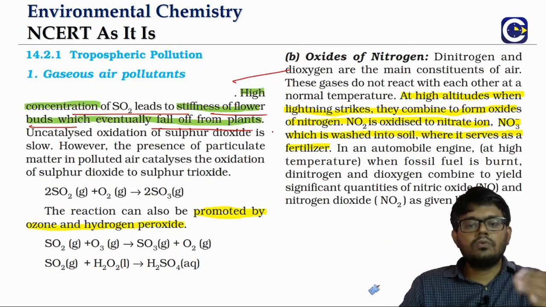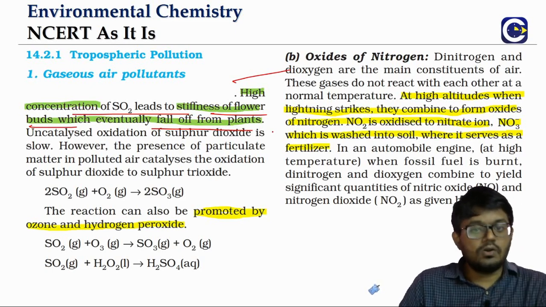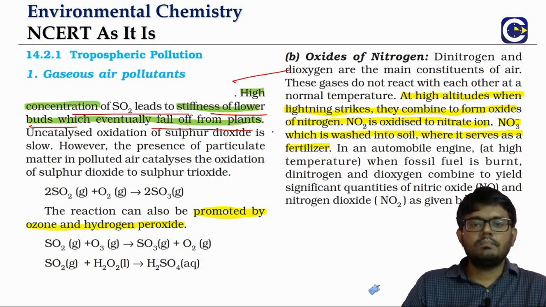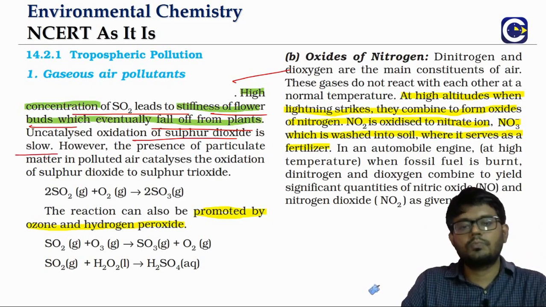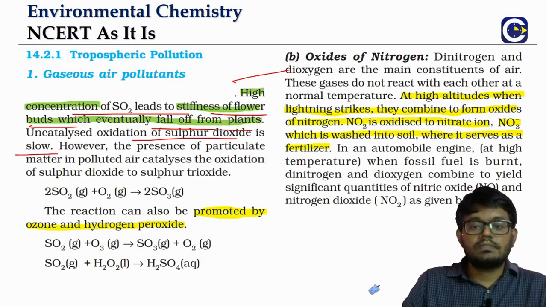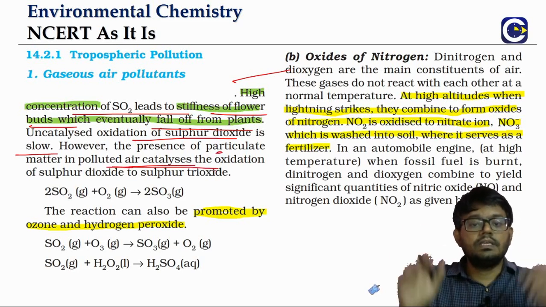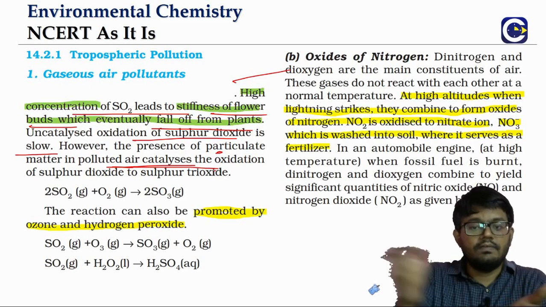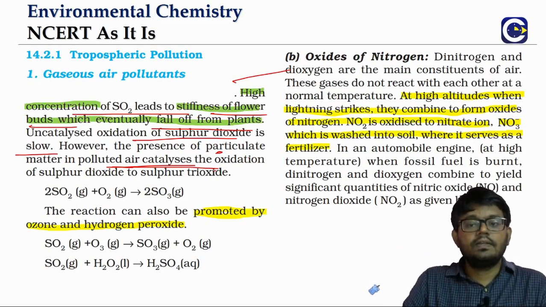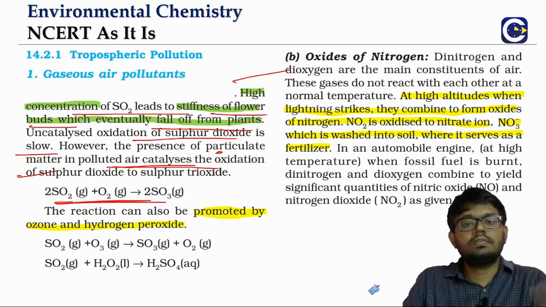If you look at what can happen further with sulfur dioxide, it can undergo oxidation. But the normal, uncatalyzed oxidation will be a slow process. Since the troposphere has particulate matter, because of all the dust, etc., that can catalyze the oxidation, and the rate of oxidation will be enhanced.